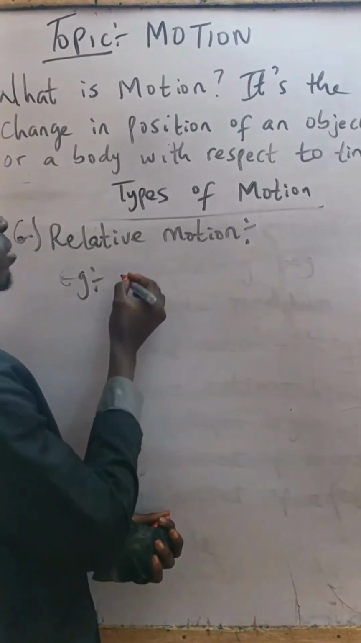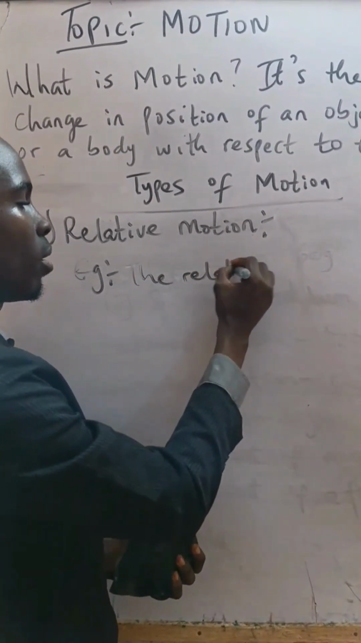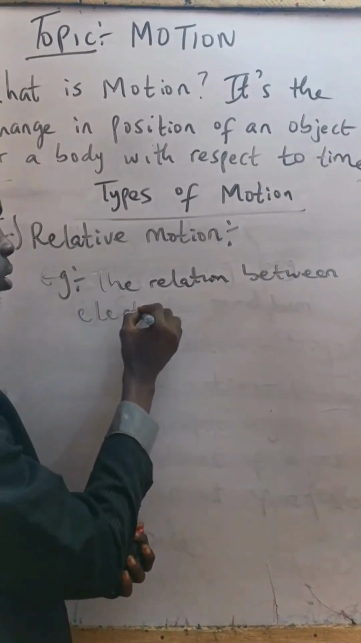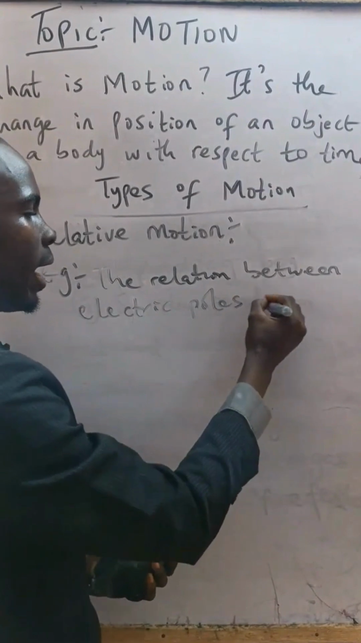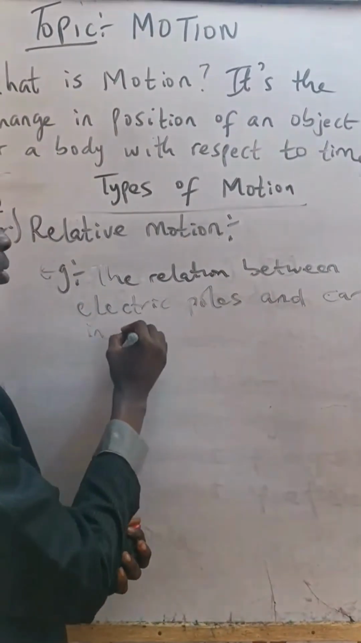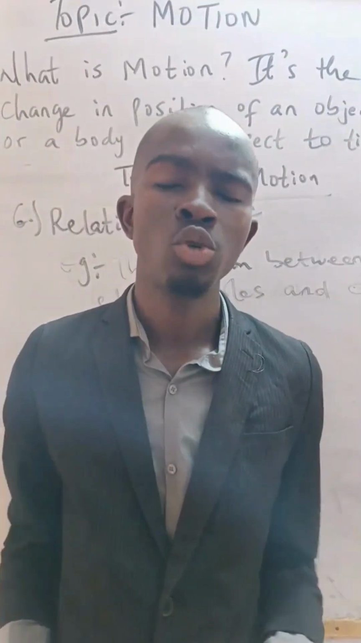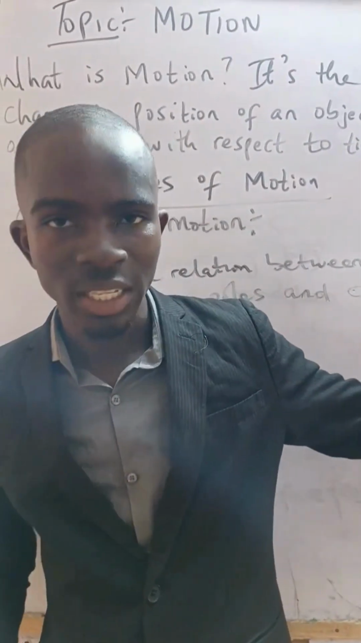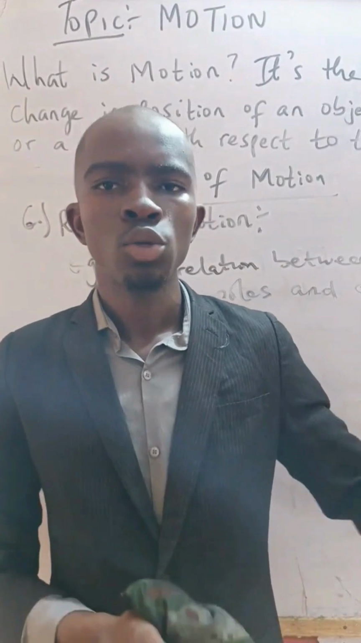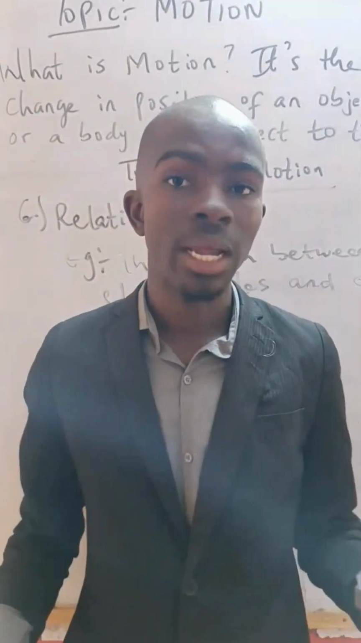the relation between, let's say, electric poles and a car in motion. We always imagine, let's say we are traveling, you will see that all those electric poles by the sideway will look as if they are moving alongside the car. So such relationship between that car and the poles is called relative motion.